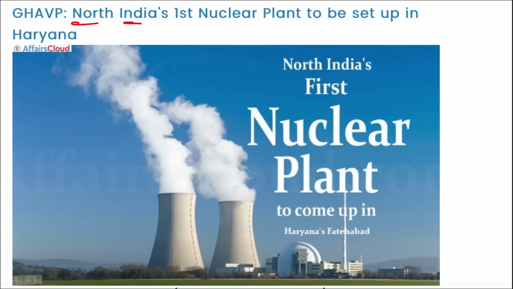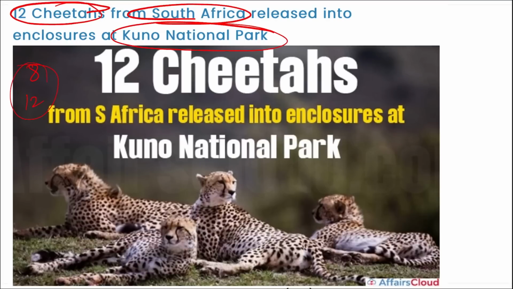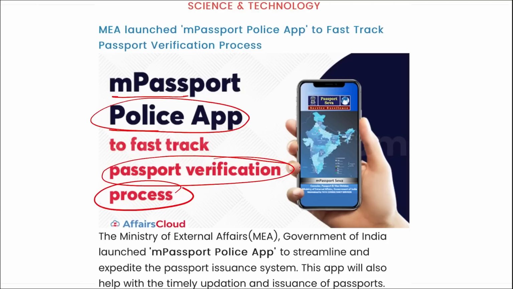Next, North India's first nuclear power plant will be set up in Haryana. Then 12 cheetahs have been brought from South Africa to India in the Kuno National Park. As of now, 8 were brought earlier and now 12 more have been brought. Out of these 12, 7 are males and 5 are females. Then next is your M Passport mobile application. This is a fast track passport verification process. That means this application will help in fast tracking the passport application, and the application will be delivered 10 days before the usual time that used to be taken.